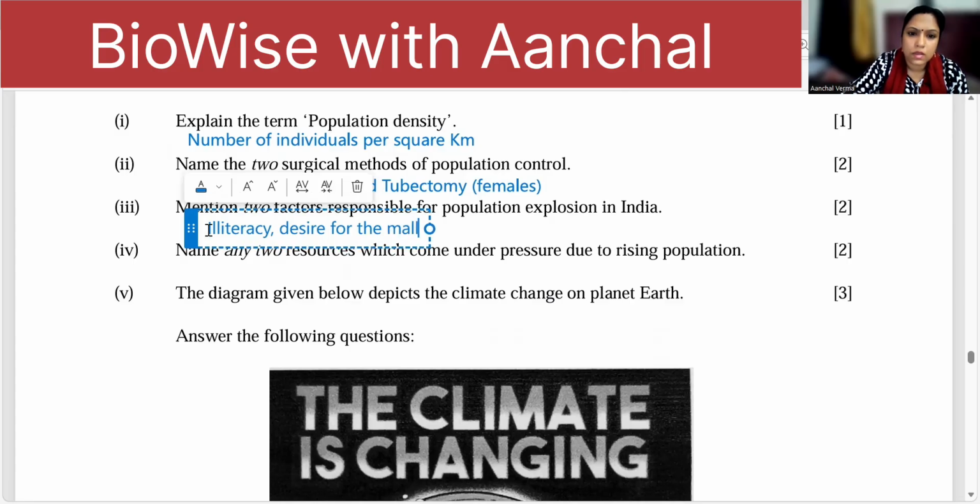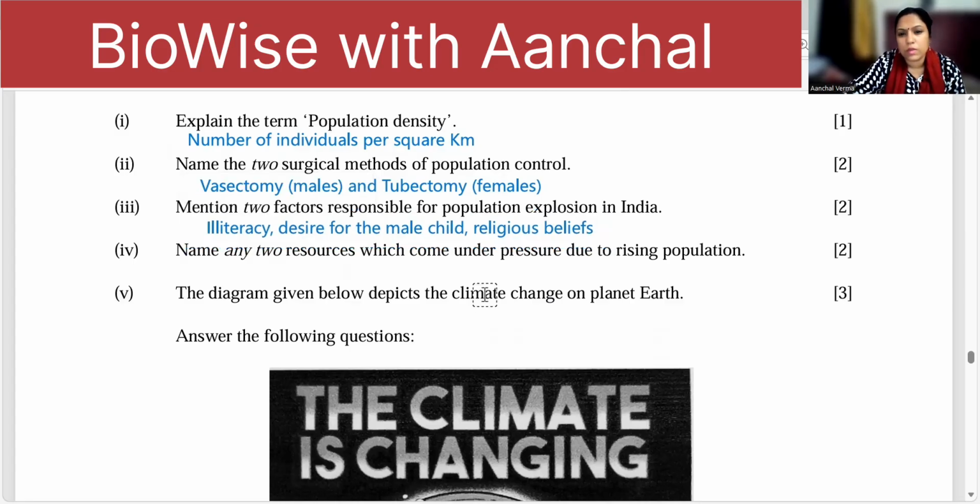Or you can write religious beliefs. You can write that. Name any two resources which come under pressure during rise of population.